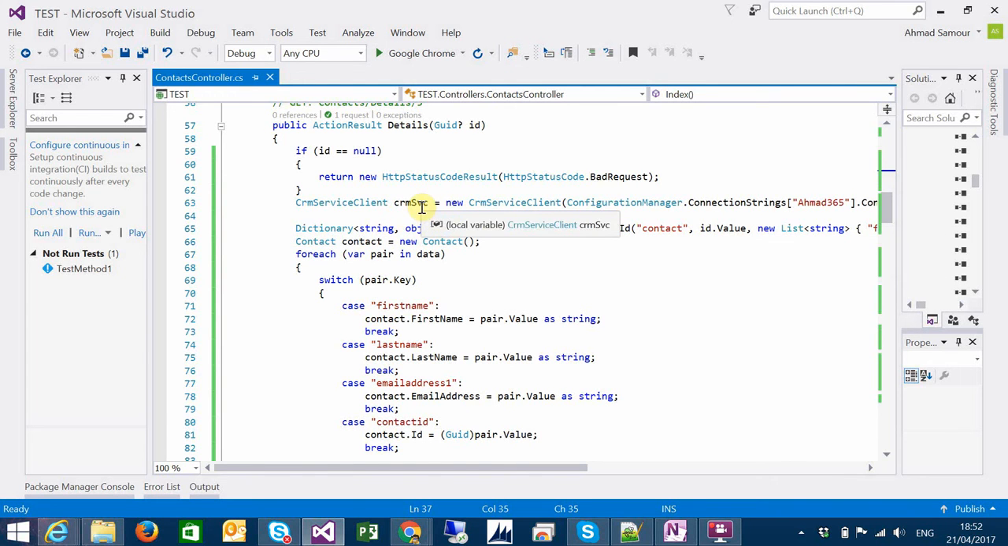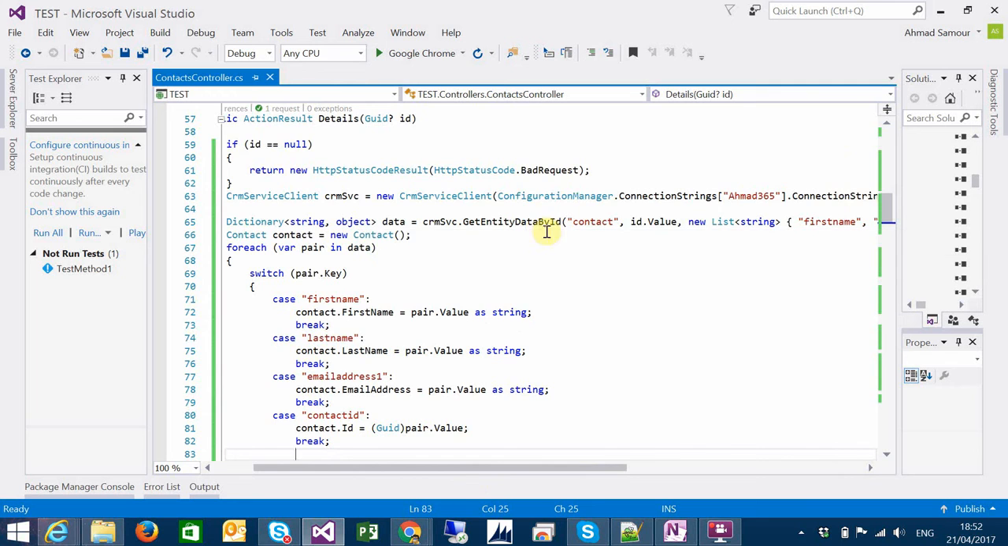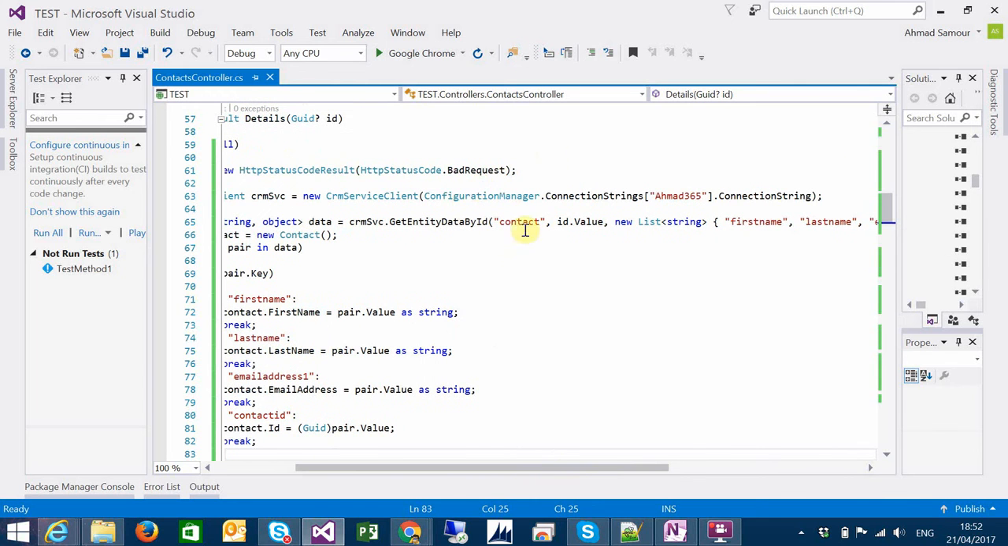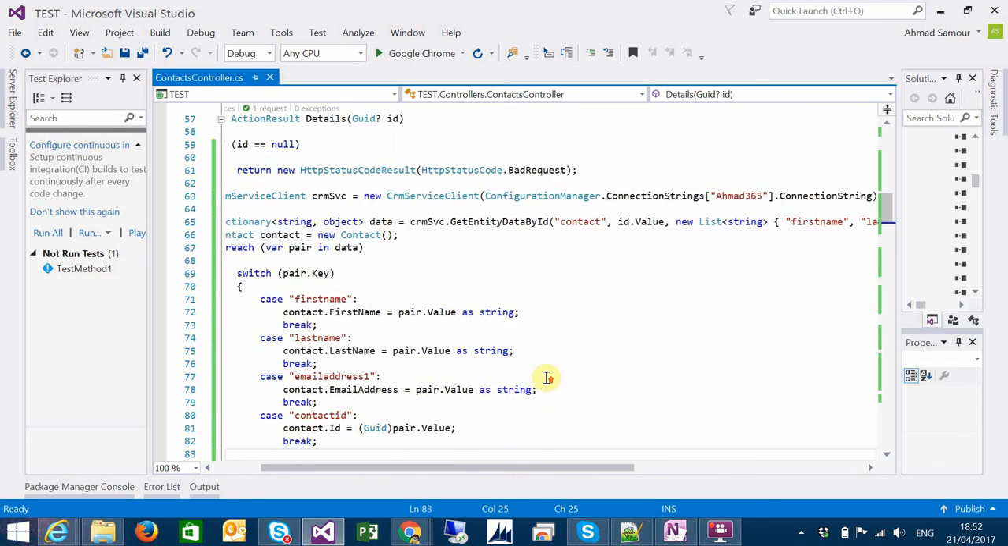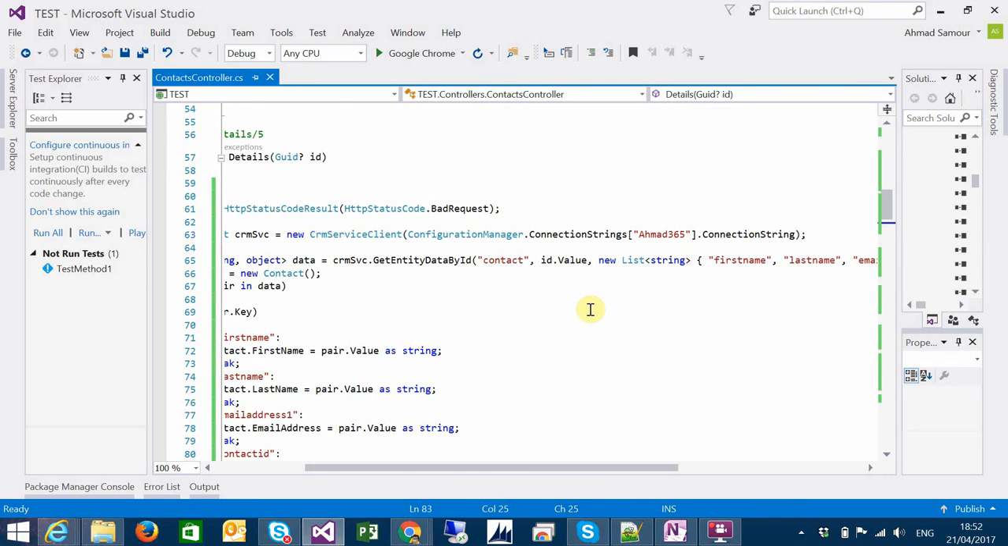So after connecting here, you can define a dictionary, which you will be passing a string. It will give you an object. So you can define it here, equal CRM SVC dot get entity data by ID. In this method, you will be passing the logical name of the entity, which is contact here, the ID of the record you want to retrieve, and here's ID. The value will be a GUID.